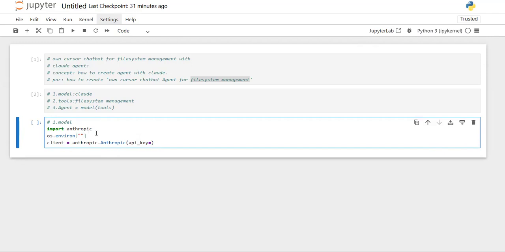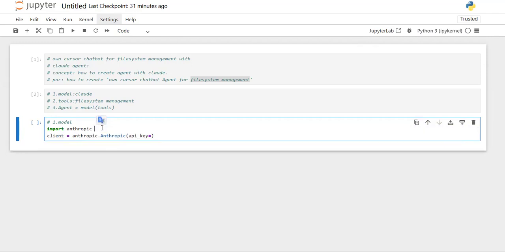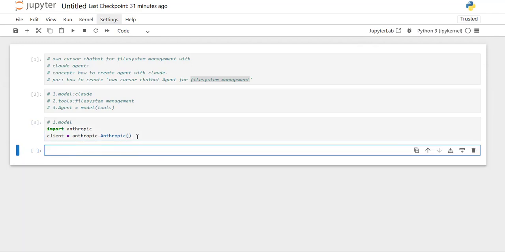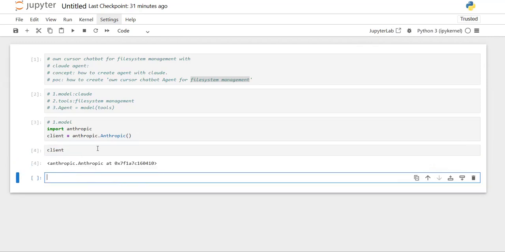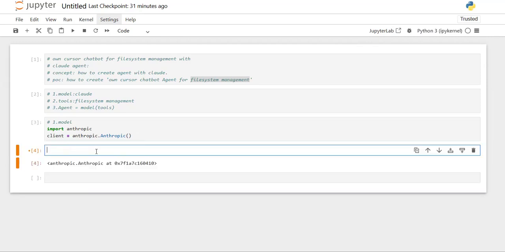You can provide it directly here, but previously I have already set my environment variable for the Claude Anthropic key, so that's why I'm not providing it, and I'm just pressing enter. You can see my client got created, right? Yes, my client is available now.